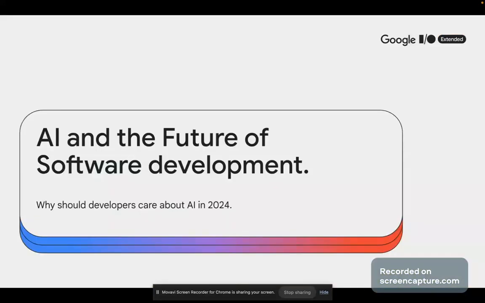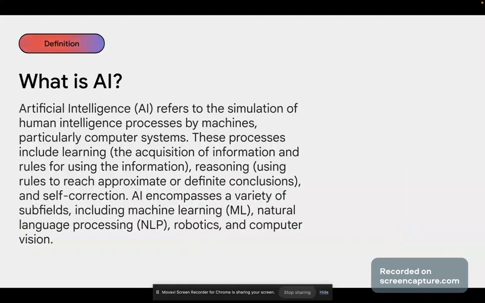So let's talk about AI, and why you as a developer should care about AI in 2024. Artificial intelligence, as we all know, is the simulation of human intelligent processes by machines, particularly computer systems.